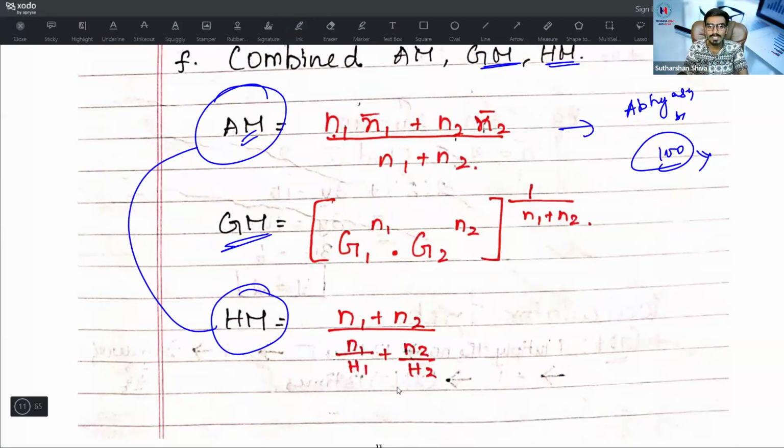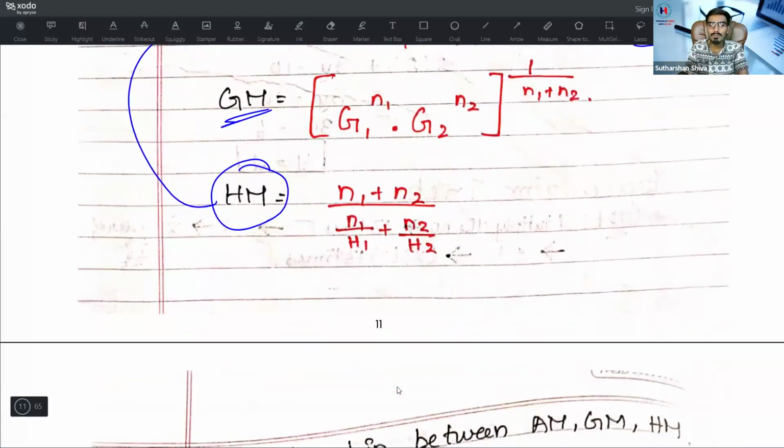That is, combined G is equal to G1 power N1 into G2 power N2, whole power 1 divided by N1 plus N2. Next, harmonic mean. Harmonic mean is equal to N1 plus N2 divided by N1 by H1 plus N2 by H2. For this, we have already uploaded a calculator trick under the tips and tricks video. Go and check out that sum.